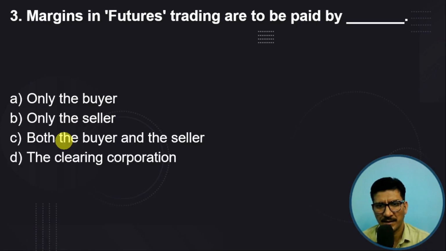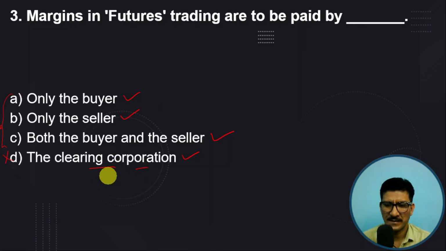Margin in futures trading is to be paid by whom? So who pays the margins? Only the buyer, only the seller, both buyer and seller, or the clearing corporation? I think the last is not correct. There may be confusion in the first three. The last is not correct because the clearing corporation takes the margin amount in order to settle the trades done by the buyer and seller. So in case of futures, both parties have an obligation, so both have to pay the margins. So the third one is the right answer.